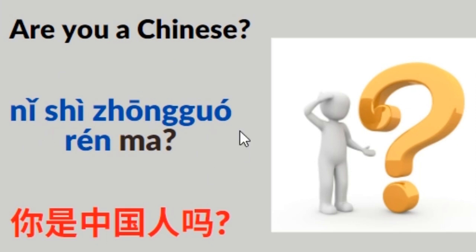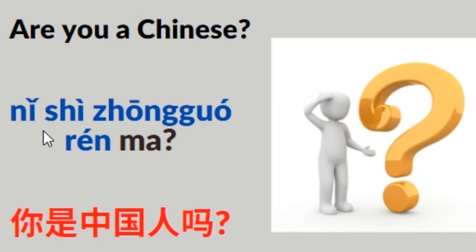你是中国人吗? Ni means you. 是 is used for is, am, are. 中国 means China. 人 means people. 中国人, Chinese people. Ma is used for the yes or no question we use at the end of the sentences. 你是中国人吗? Are you a Chinese?